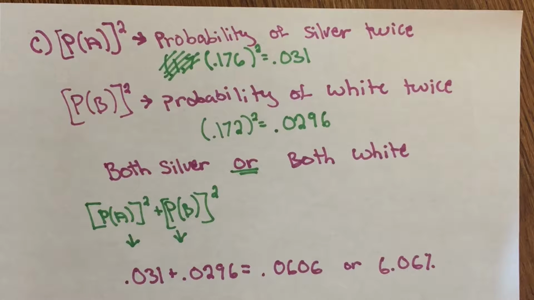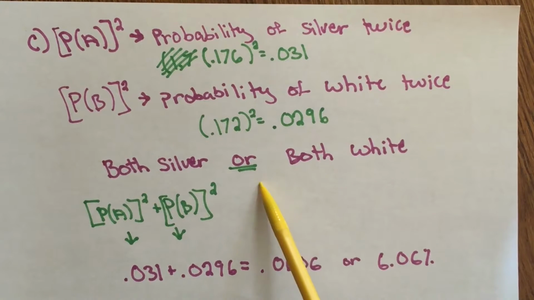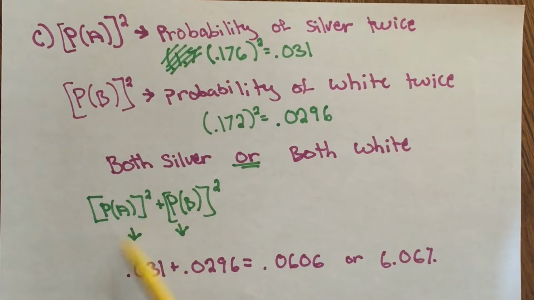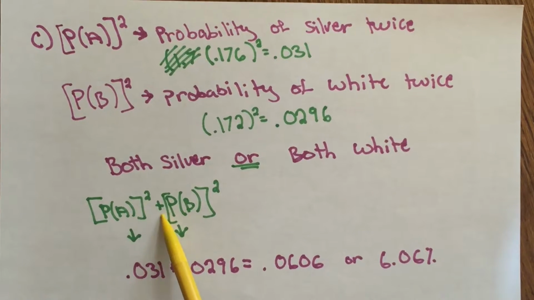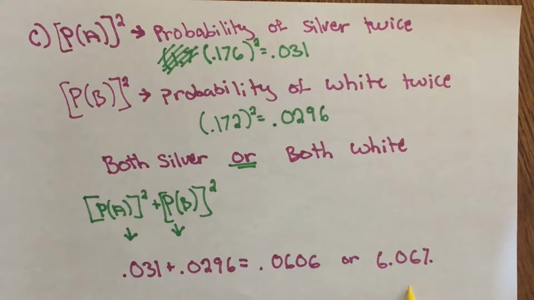So the question is asking what is the probability of, when selecting 2 cars, either both are silver or both are white, which is very similar to the problem we just did in B, where you're going to add them. So you're going to take the probability of A squared plus, because it's or, the probability of B squared, which gives you 0.031 plus 0.0296, which equals 0.0606 or 6.06%.